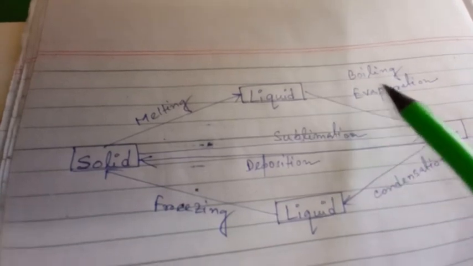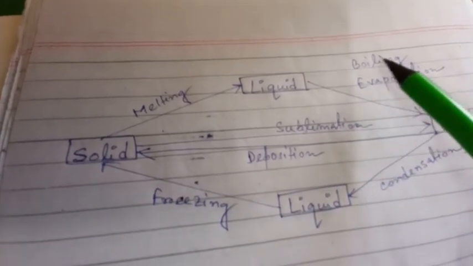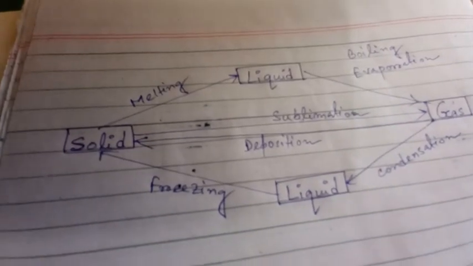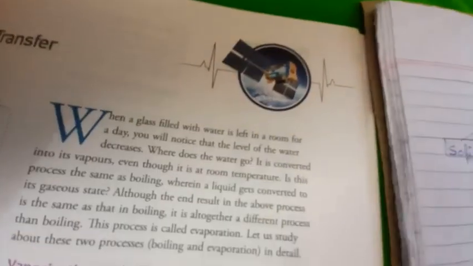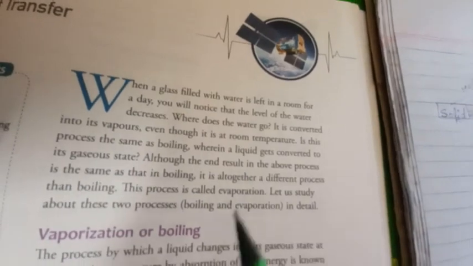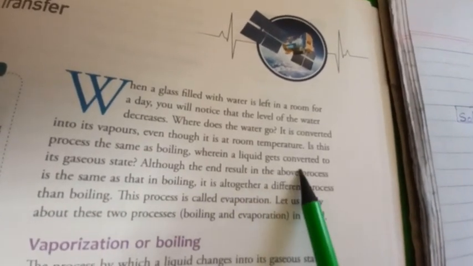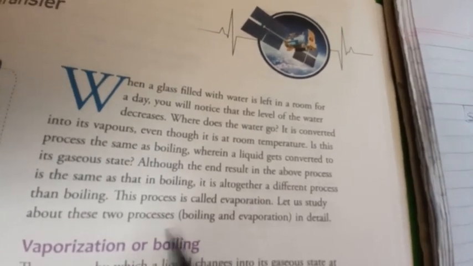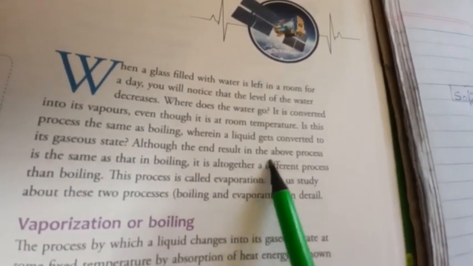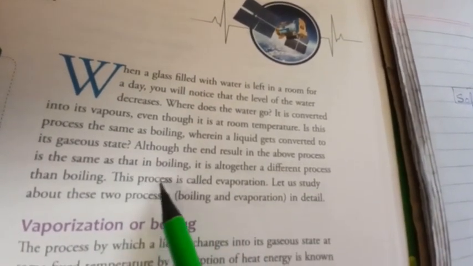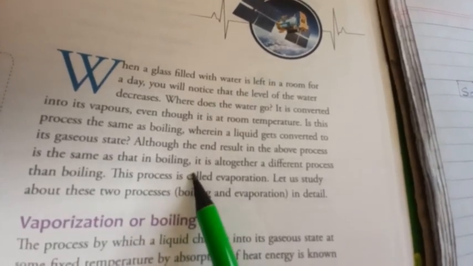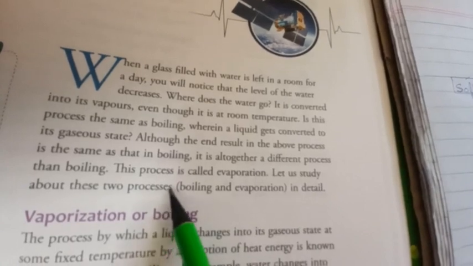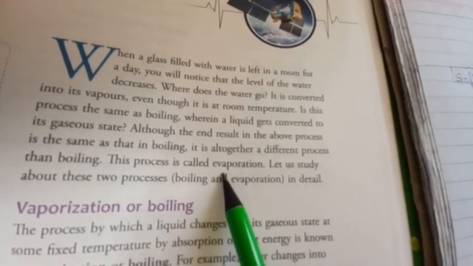But that is also called evaporation. There are differences between boiling and evaporation, which I will discuss afterwards. Although the end result in the above process is the same as that in boiling, it is altogether a different process than boiling. So this process is called evaporation.